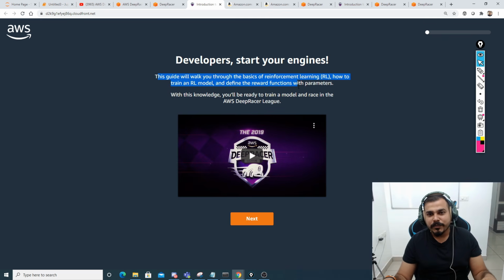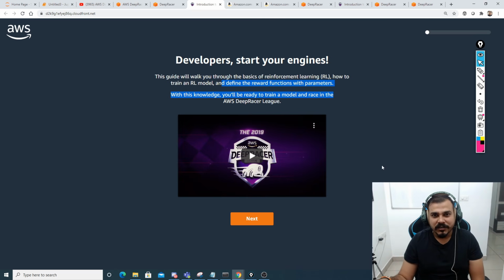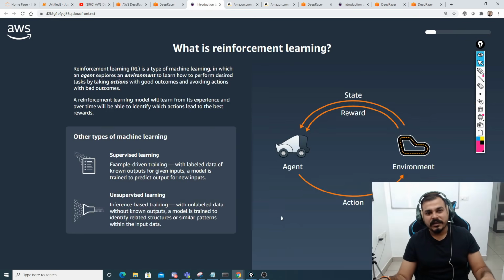This guide will take you through the basics of reinforcement learning, how to train an RL model and define the reward functions with the parameters. With the help of AWS, there is a whole pipeline that you can use to create reinforcement machine learning models. But it is always important to understand how a reinforcement model gets trained. So let's start with the basic things.